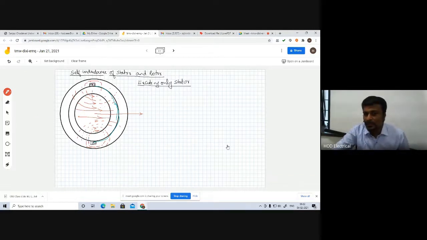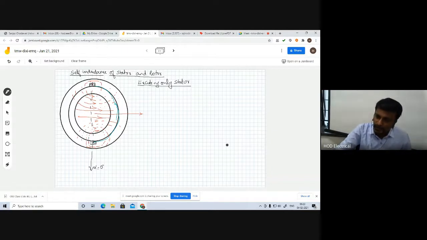Let me take another color. This is the reference from which we are moving. Take this angle as alpha. We are moving from 0 and going to pi, then again moving to 2 pi. From alpha equal to 0 to pi, we have positive maximum magnetic flux density since the air gap is uniform. Then in this region, we have the negative of the maximum magnetic flux density.